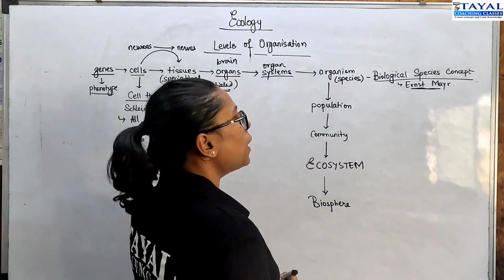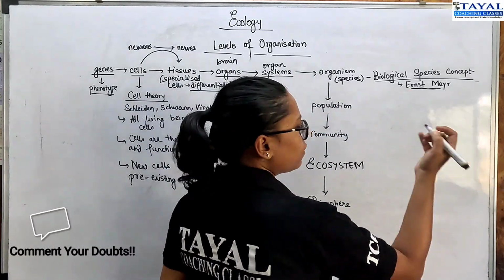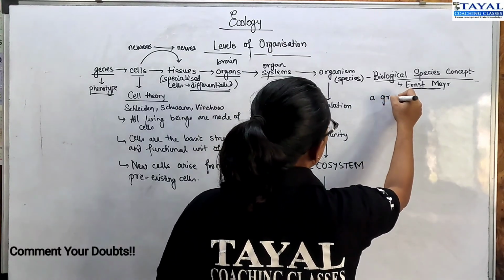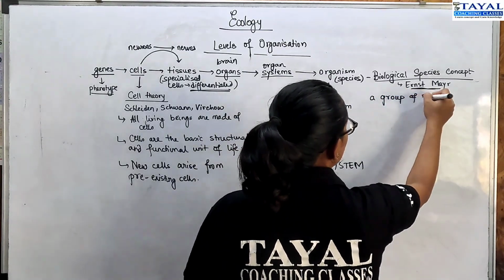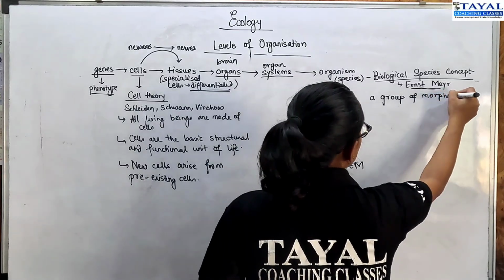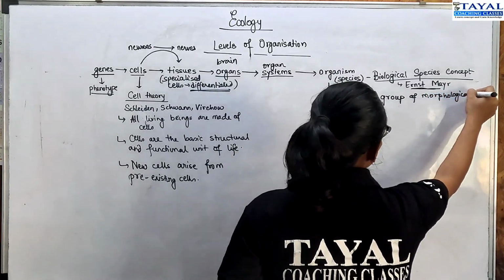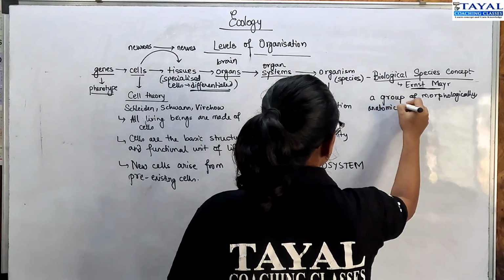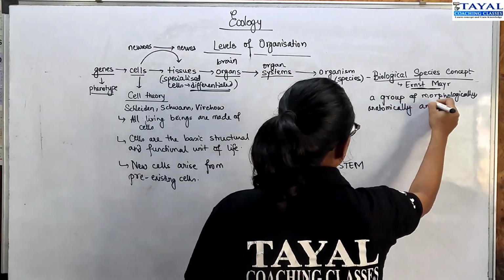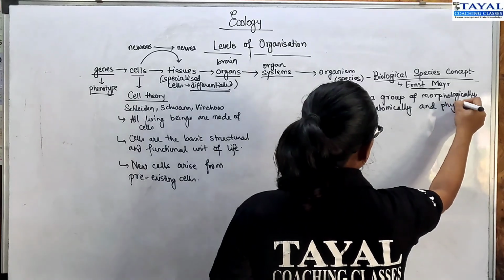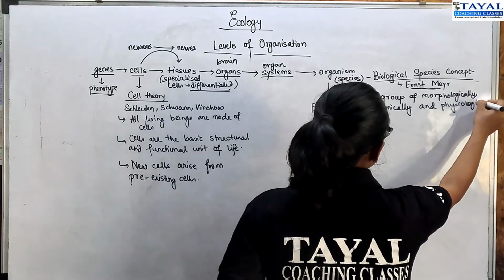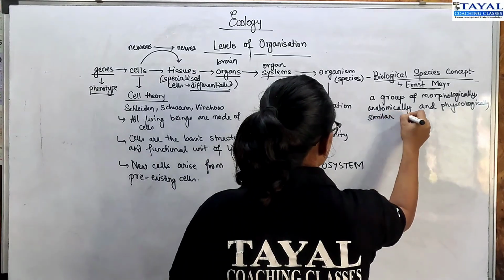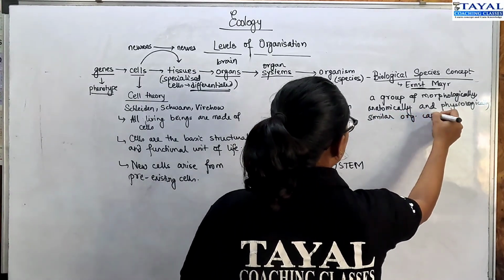However, with the biological species concept, we get the definition of species as a group of morphologically, anatomically, and physiologically similar organisms capable of interbreeding.